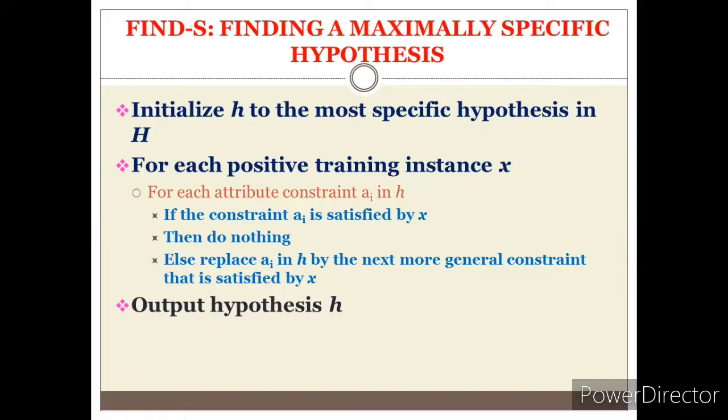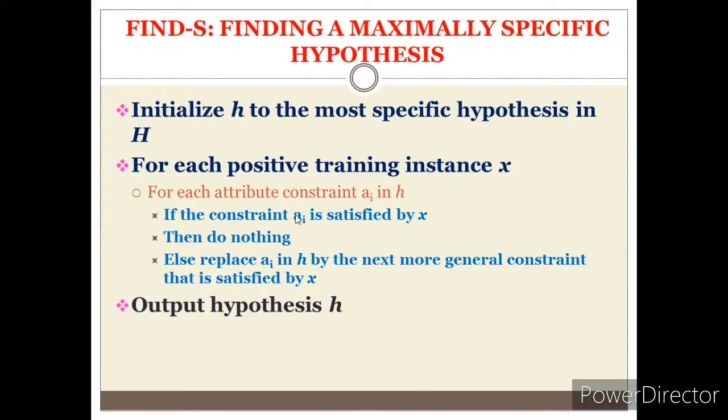That is, for each attribute constraint a_i in h: if the constraint a_i is satisfied by x, then do nothing. Else, replace a_i in h by the next more general constraint that is satisfied by x. Then output hypothesis h. This is the algorithm we have.